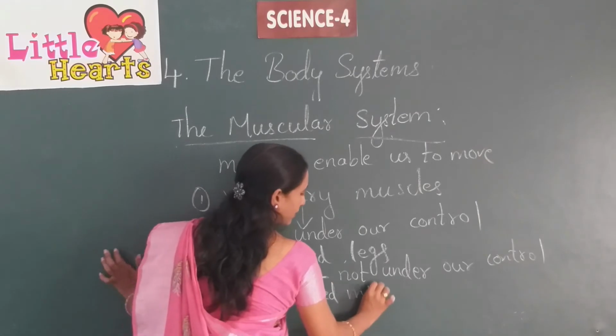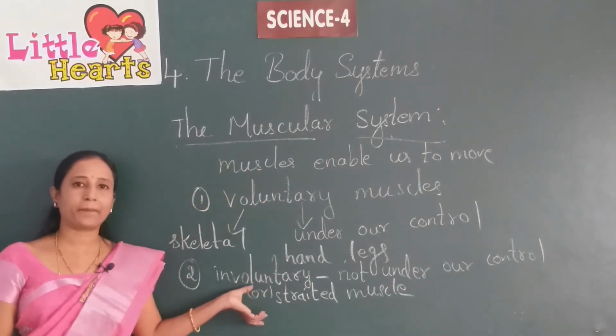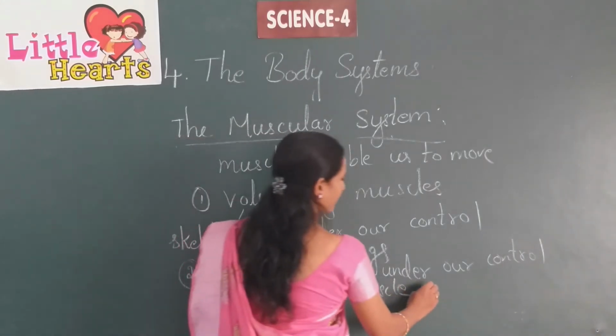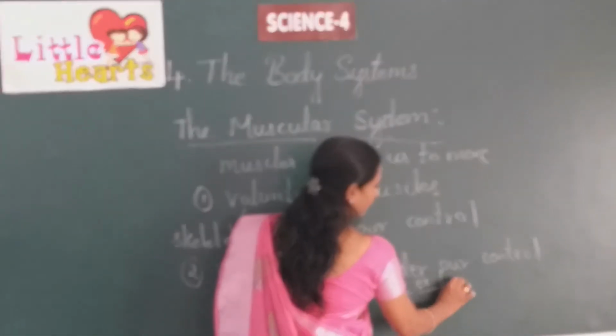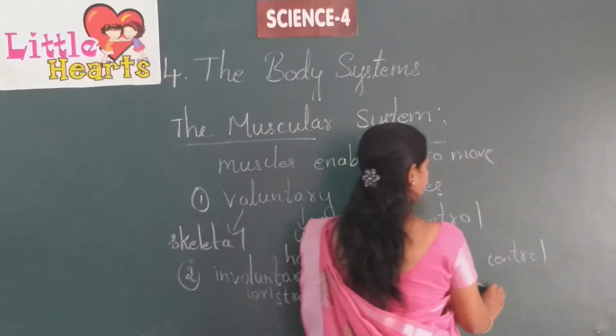For example, the heart. We can't control our heartbeat. We can't control our digestion.